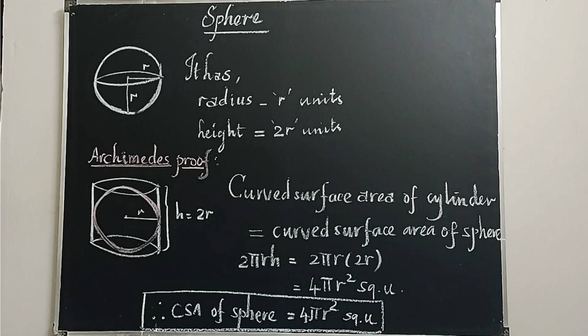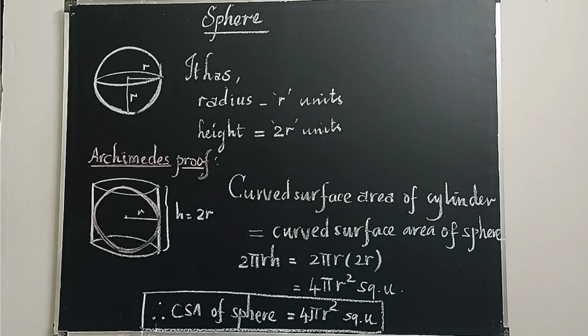So what's a sphere? A sphere is a solid generated by revolving a semicircle about its diameter as the axis. A right circular cone can be obtained by revolving a right angle triangle. Like that, a sphere can be obtained by revolving a semicircle about its diameter as the axis. Every plane section of the sphere is a circle. If you cut a ball and see what the part you cut looks like, it's a circle.